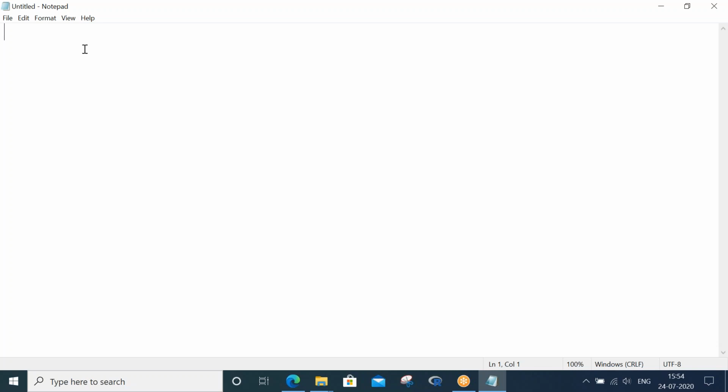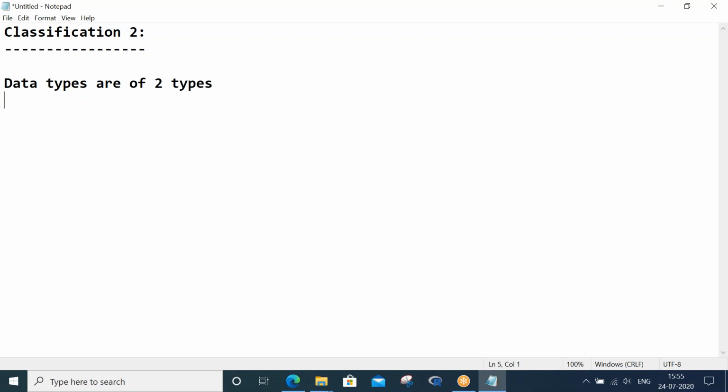Hi, in this lecture, we will try to understand a second classification of data types. Data types are of two types here.